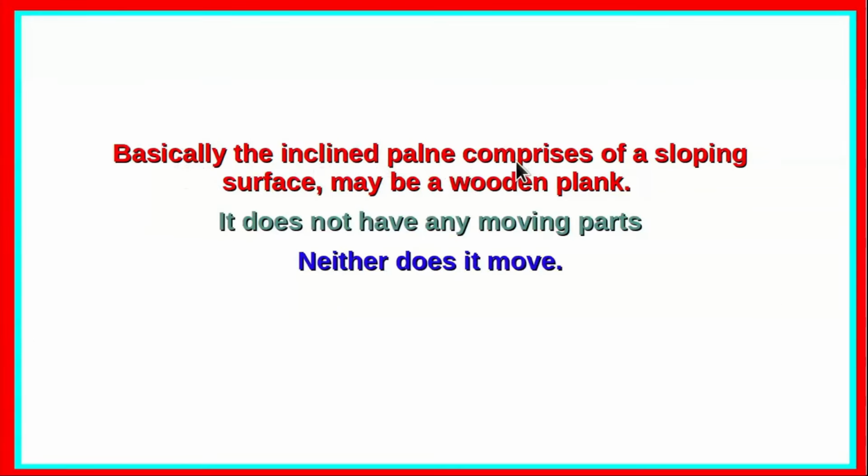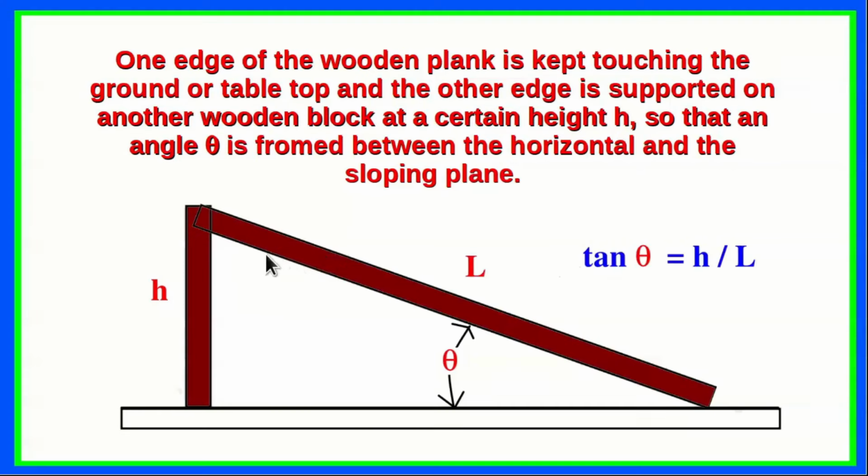Basically, the inclined plane comprises a sloping surface, maybe a wooden plank. It does not have any moving parts, neither does it move by itself. So here we have a typical inclined plane. We have a wooden plank supported at one edge by another wooden plank of height h. Capital L is the length of the inclined plane, so that it makes an angle theta with the horizontal surface on which it is resting. So tan theta will be given by h by L.